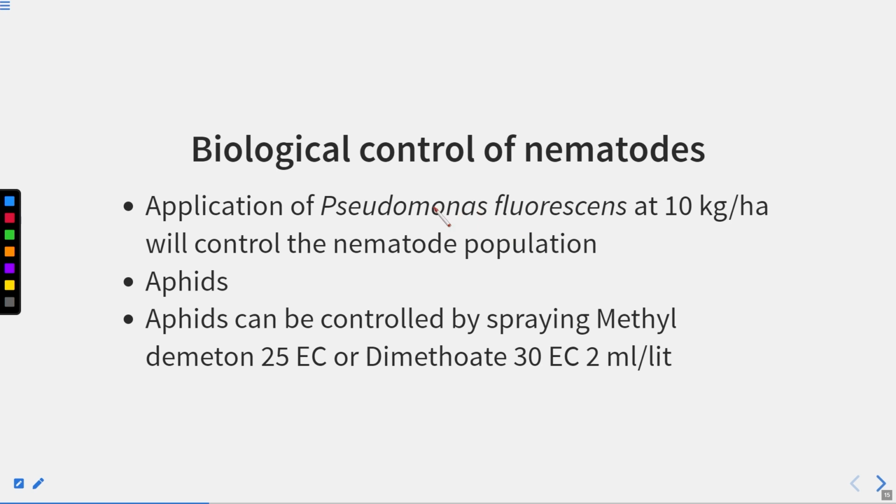Biological control of nematodes. We can control this nematode with the help of some other organism. Like the application of Pseudomonas fluorescens, this is a bacteria, at 10 kg per hectare will control the nematode population. So when you spray this bacteria in the field, the nematode population will get controlled. It means that these bacteria, Pseudomonas fluorescens, are very harmful for the nematodes.